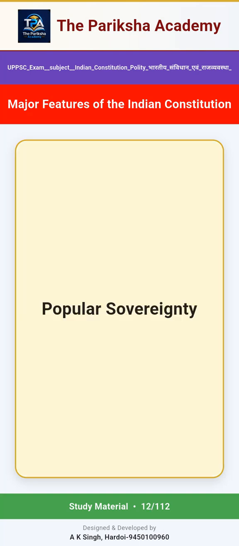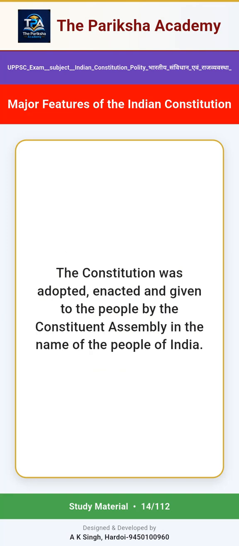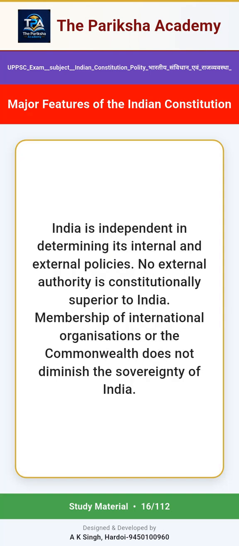Popular sovereignty. The ultimate constitutional authority rests with the people of India. The words "We the people of India" in the preamble express the principle of popular sovereignty. The Constitution was adopted, enacted and given to the people by the Constituent Assembly in the name of the people of India. Sovereign state. India is independent in determining its internal and external policies. No external authority is constitutionally superior to India. Membership of international organizations or the Commonwealth does not diminish the sovereignty of India.